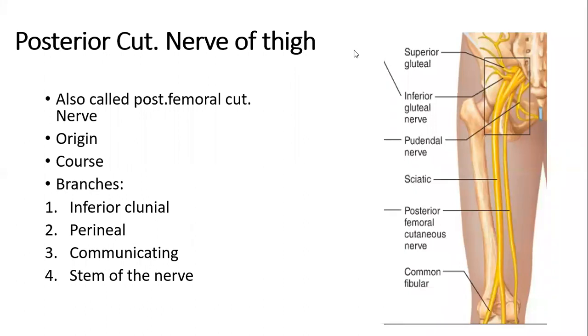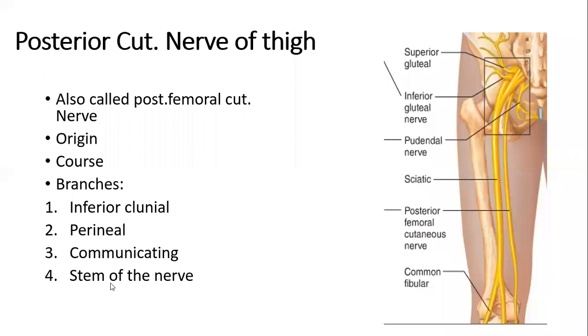Yes, at the level of the popliteal fossa, it pierces the fascia lata to accompany the small saphenous vein, and along with the small saphenous vein, it continues to descend till the upper part of the midline of the back of the leg. Now let's see the branches of the posterior cutaneous nerve of thigh.